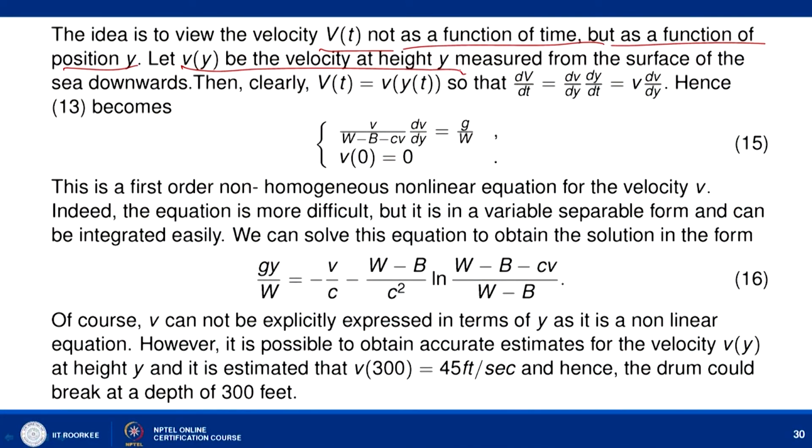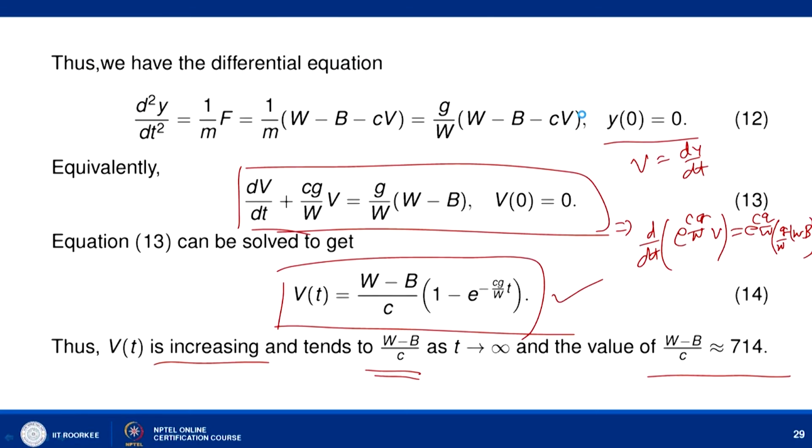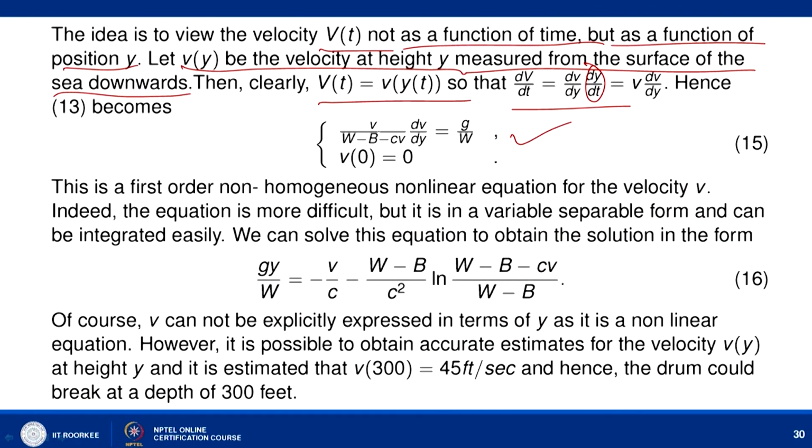Now, we look at v as a function of y rather than a function of t. So, let v(y) be the velocity at height y measured from the surface of the sea downwards. Then clearly v(t) can be written as v(y(t)), and we can simplify: dv/dt is equal to dv/dy times dy/dt. Now, dy/dt is v, so we can write dv/dt is equal to v dv/dy, and we can rewrite our equation number 13 as v divided by (w minus b minus cv) dv/dy equal to g/w, and v(0) equal to 0.